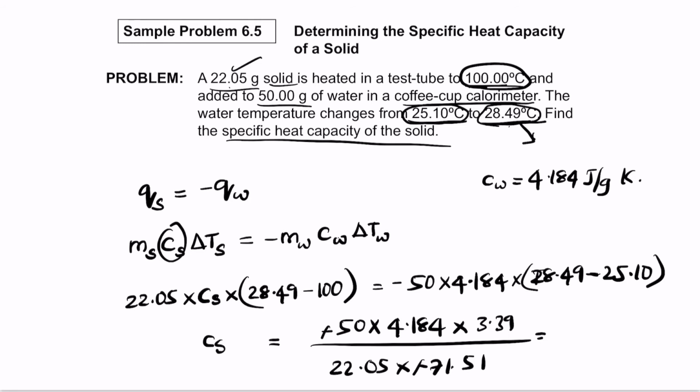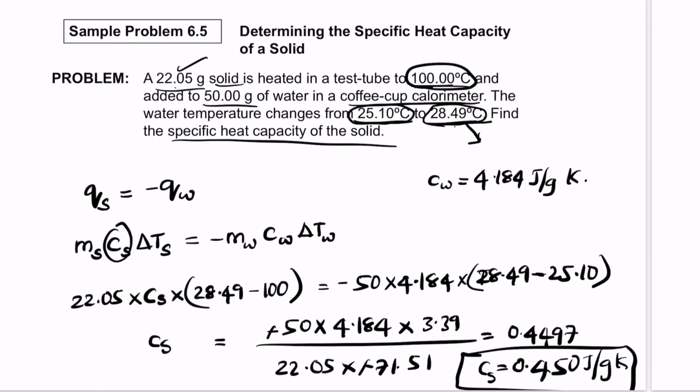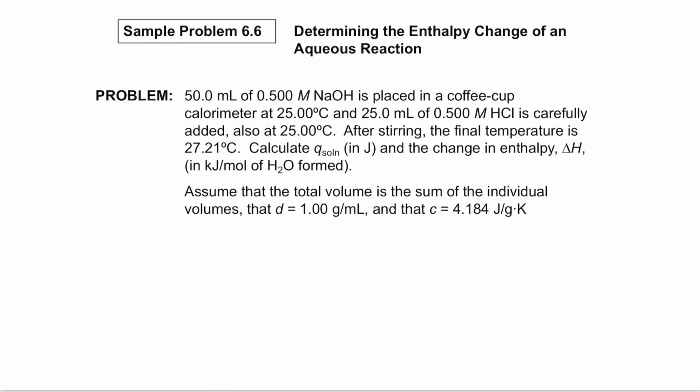So the solid's value is 0.4497. So we can write it as 0.450 joule per gram Kelvin. So this is the specific heat of the solid. So this is how we can calculate the specific heat of materials by using the coffee cup calorimeter. So use the same principle now. Pause the video right here and try to solve this problem.